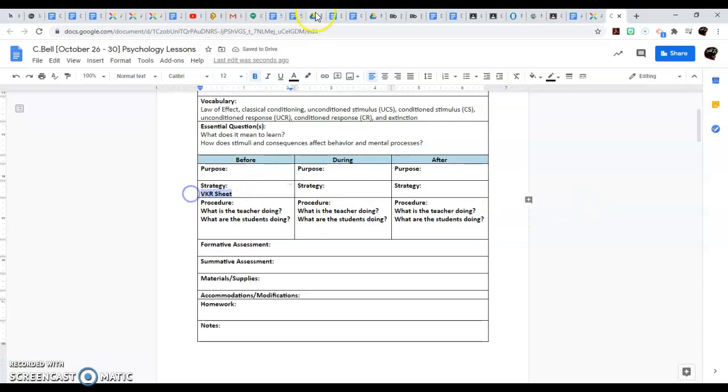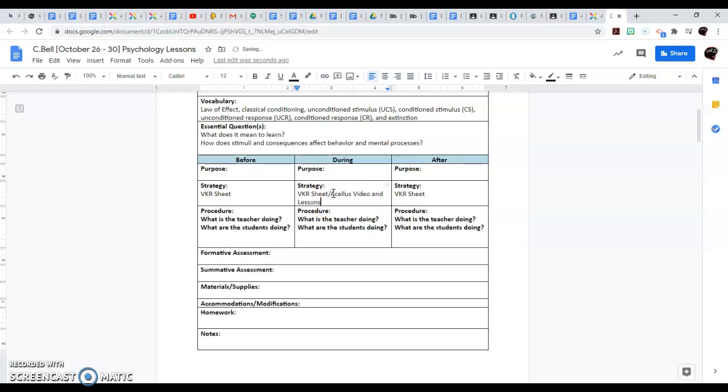All right. And I'm going to take that out bold. So that's my strategy. So I'm going to do it during and after. All right. And if you're going to lecture for a little bit, put lecture on there. But so they don't think you're lecturing the whole day, just put mini lecture. If they're going to do Acellus, you might want to put Acellus video and lessons. It's up to you how you do that. All right, and that would be your strategy.